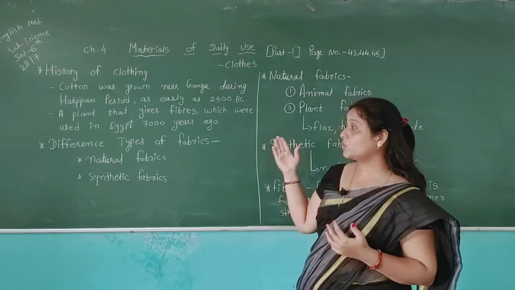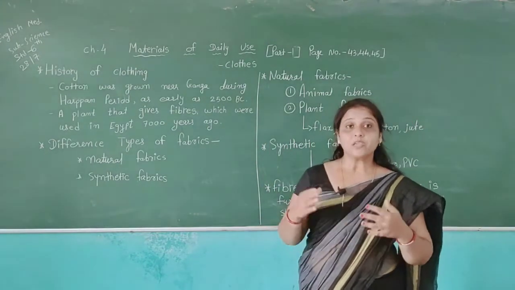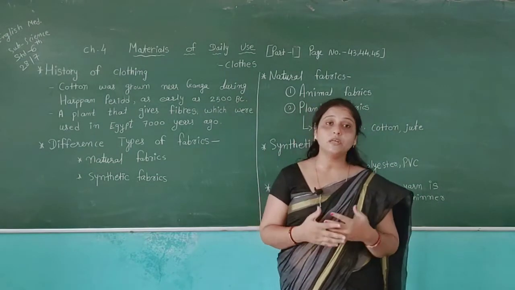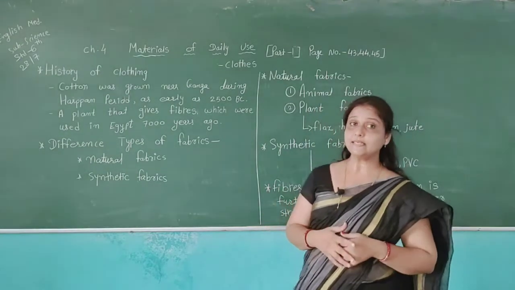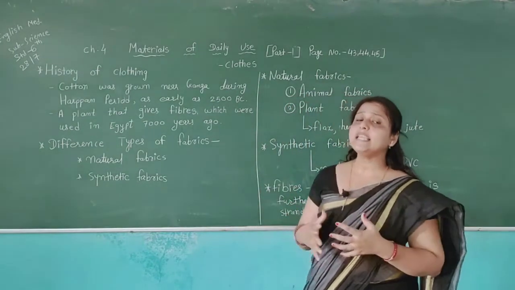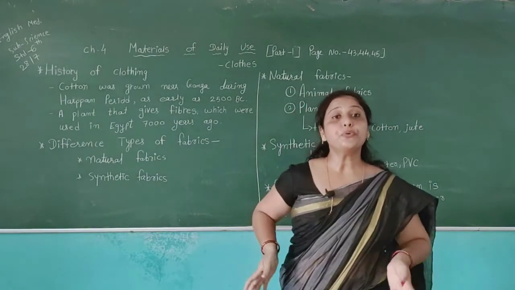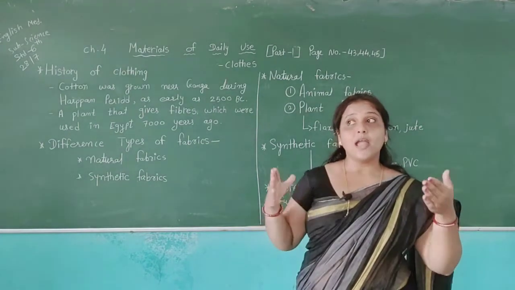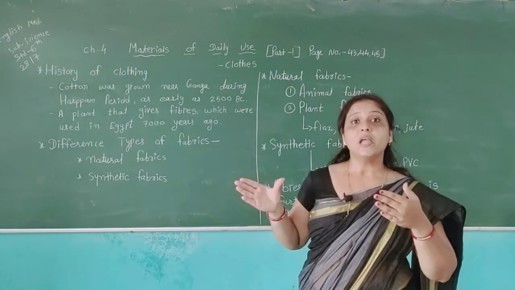In the history of clothing, we can see that the people who lived then did not have clothes like us. They covered themselves using different types of plants and also the skin of animals. They kept the skin on their body and made different shapes using the plants and the skin.